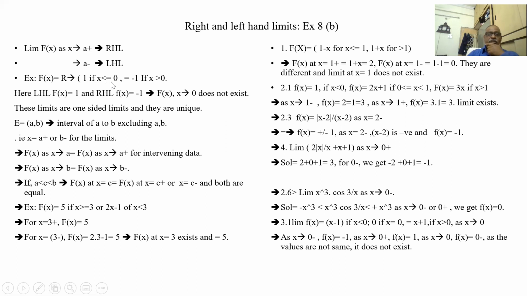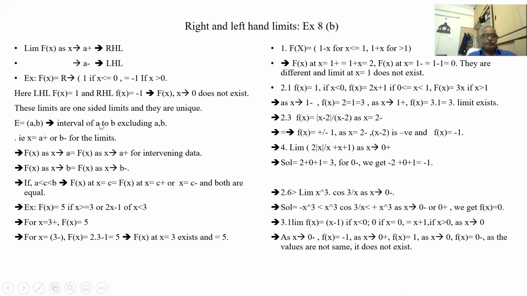So x is less than 0. F of x is 1 if x is less than 0. It is equal to minus 1 if x is more than 0. That means F of x is 1 for the left hand limit, and for the right hand limit it is minus 1. So the left hand side and right hand side, the f of x is not equal. So the limit at 0 does not exist.